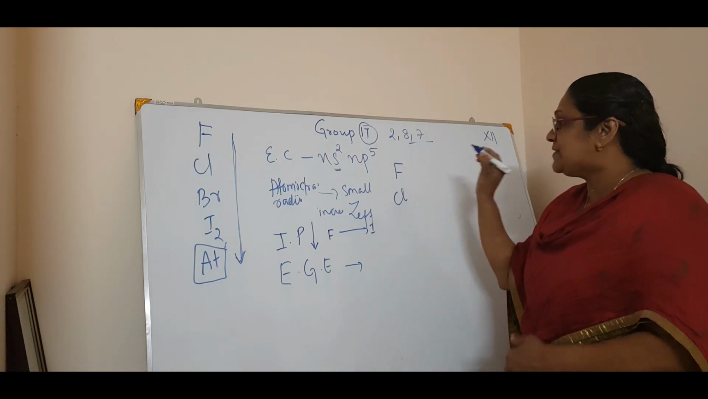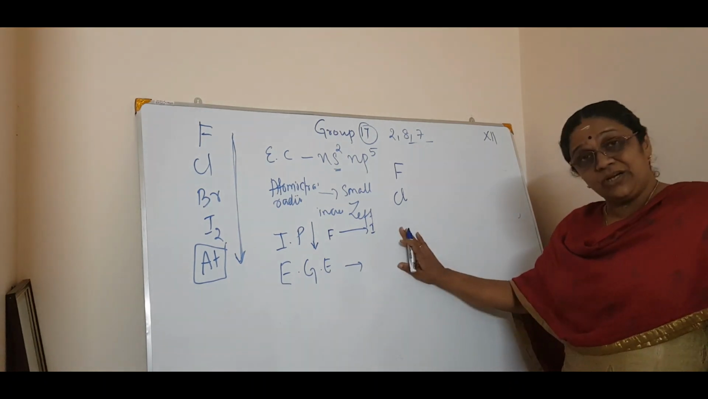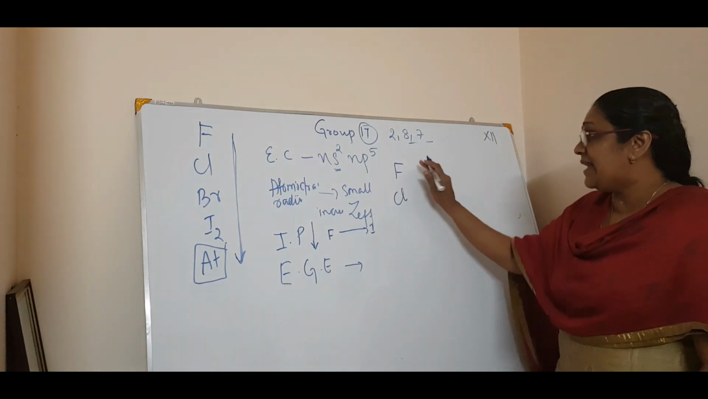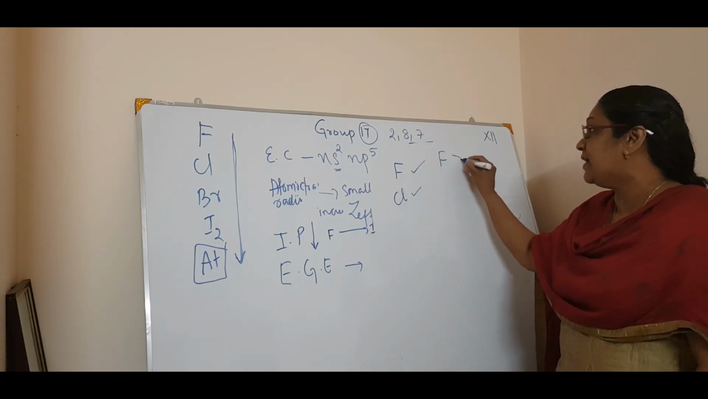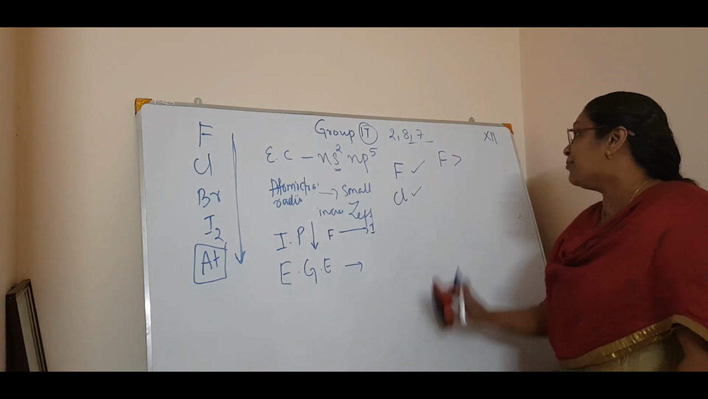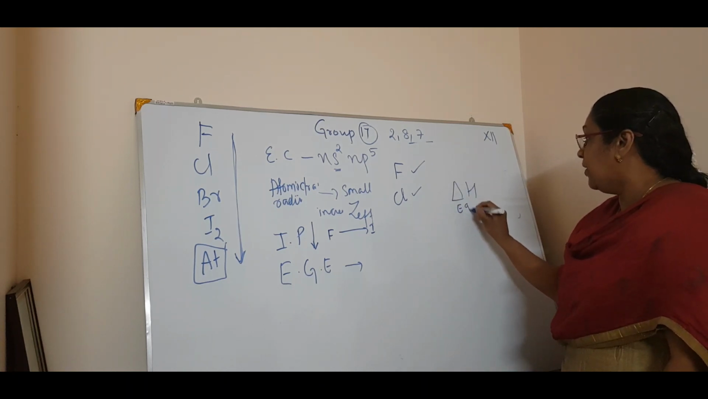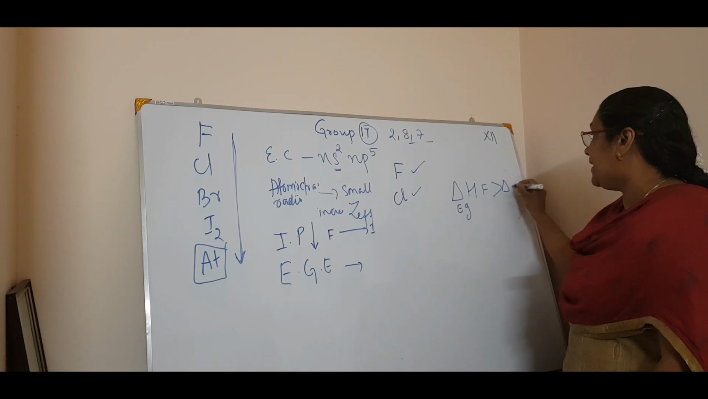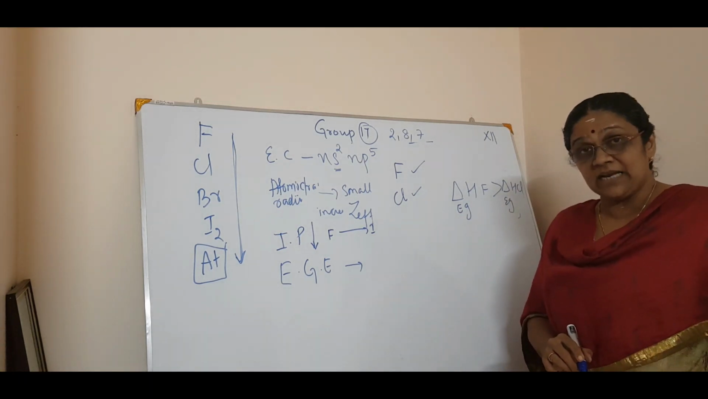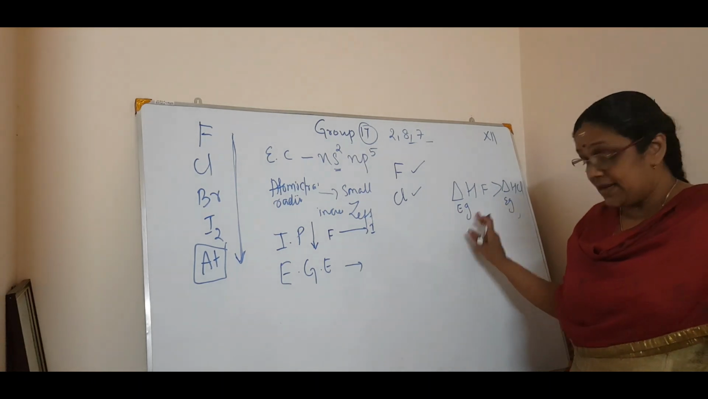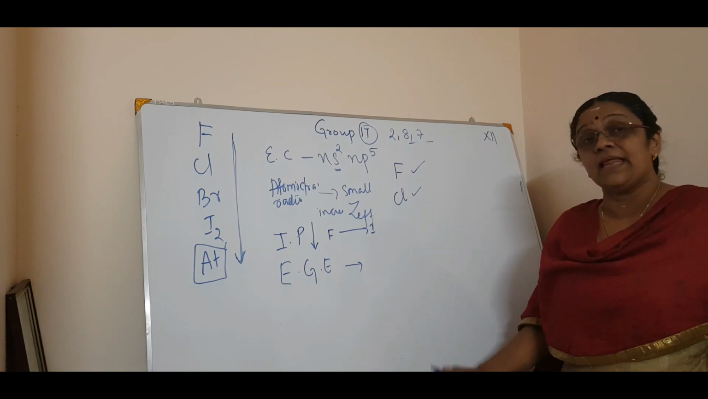If you see fluorine and chlorine, as the logic goes on, it says that the electron gain enthalpy of fluorine is greater than that of chlorine, isn't it? Thermodynamically, if I write, delta H Eg of fluorine must be greater than delta H Eg of chlorine. I can write like this. Now, but there is an exception in this electron gain enthalpy.